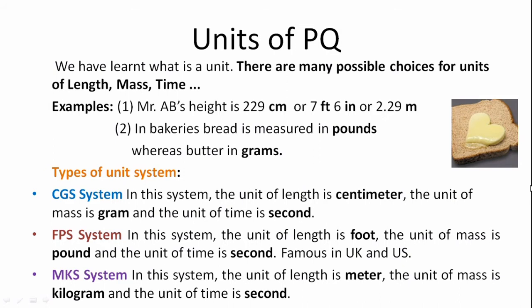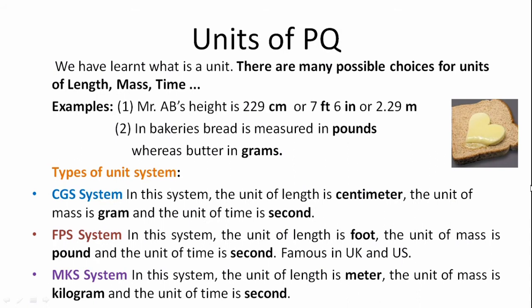Now let us discuss different types of unit systems. Basically, there are three types: CGS system, centimeter gram second system, then FPS system, foot pound second, and then MKS system, meter kilogram second system.